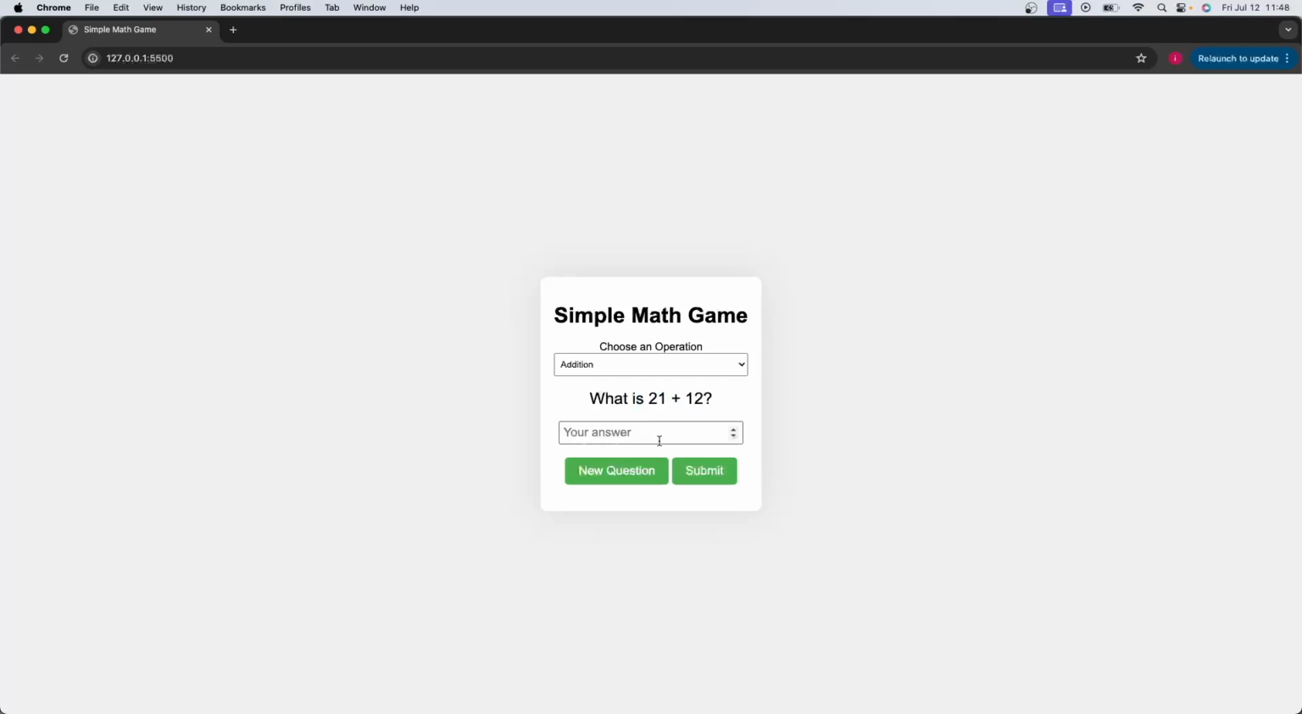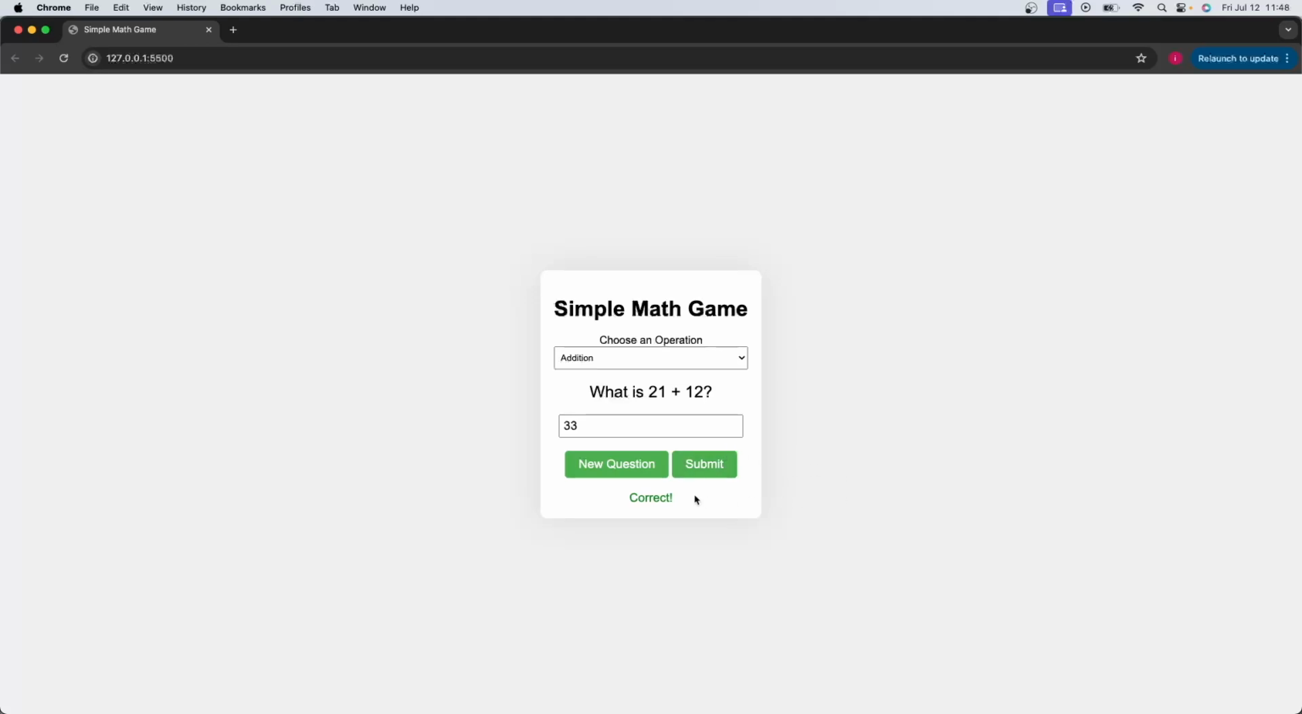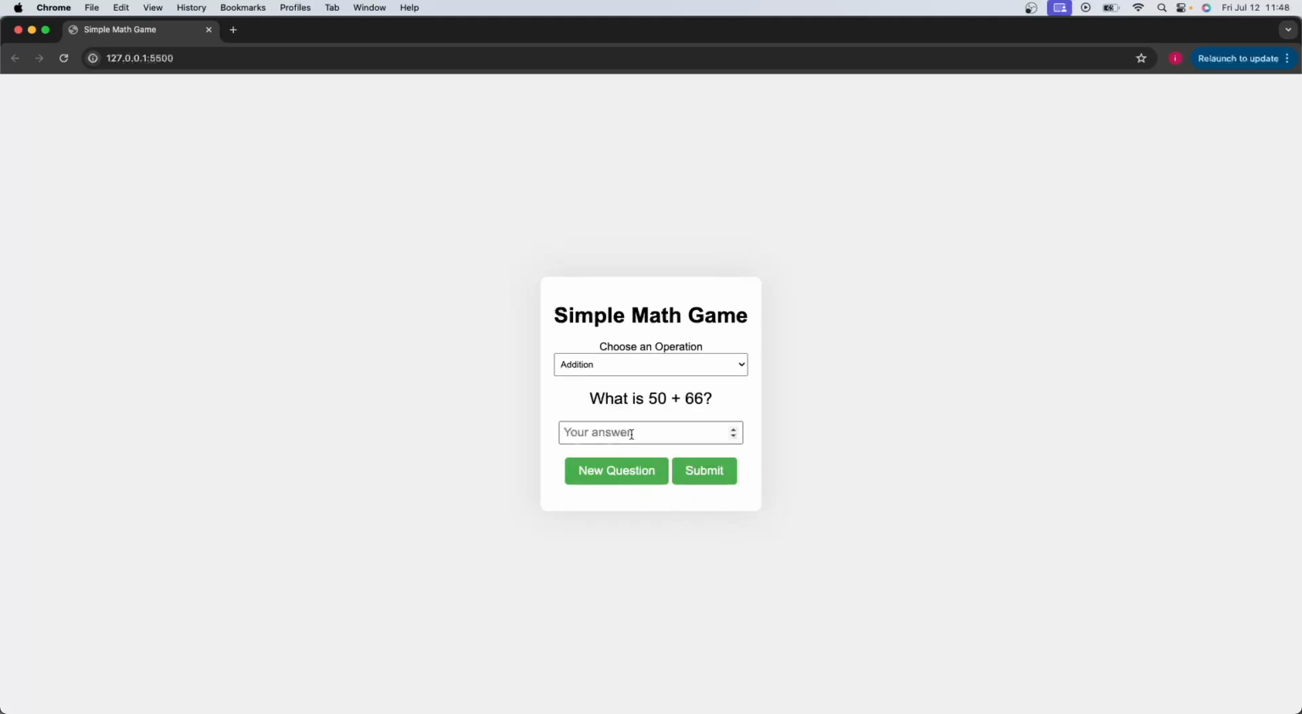For example, 21 plus 12 obviously equals 33, and that is correct. And 2 seconds later a new question is generated. We can follow the same thing for the multiplication, subtraction, division, whatever you like. The first number can be smaller than the second number.